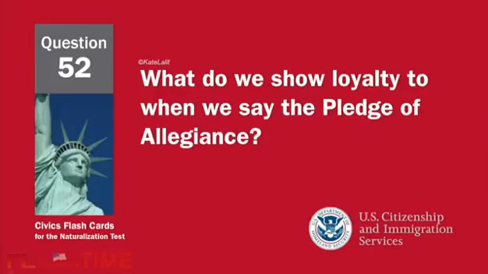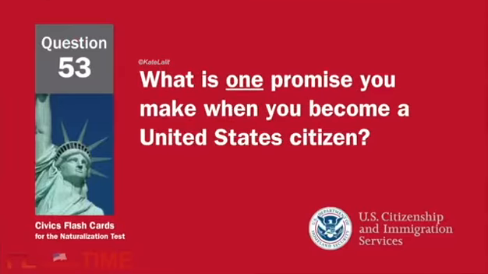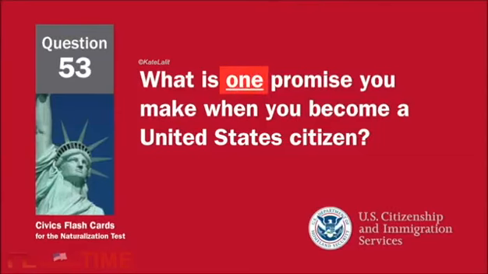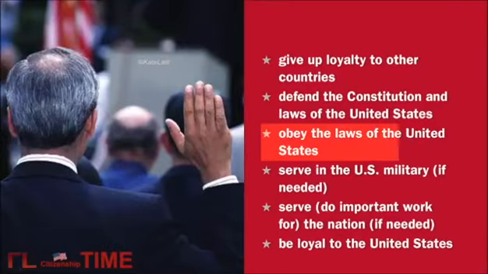What do we show loyalty to when we say the Pledge of Allegiance? The United States. What is one promise you make when you become a United States citizen? Obey the laws of the United States.